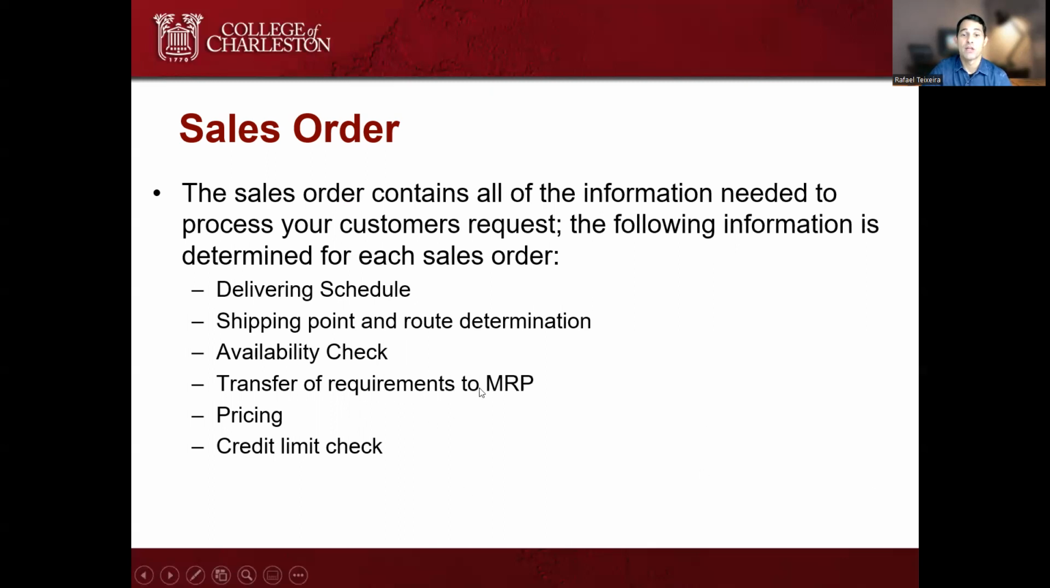Transfer of requirements to material requirements planning. Remember material requirements planning? Material requirements planning is from production planning. If we're planning to produce, then we need to check if we have the raw material to produce this product. And then if we sell to a customer, then we have to go back and plan the production. If we plan the production for this specific sales order, then we have to check if we have the material. Then again, the pricing, and does the customer have credit available to pay?